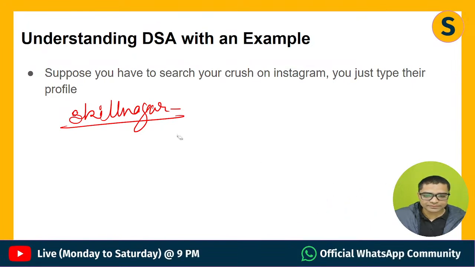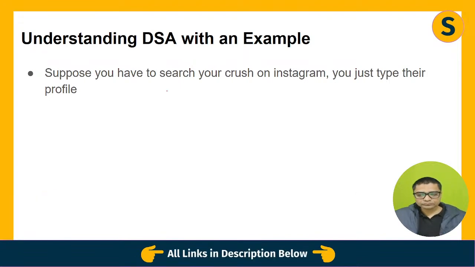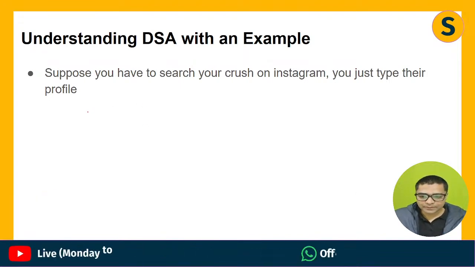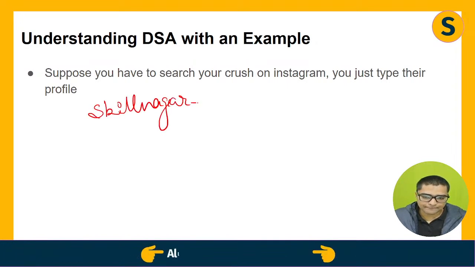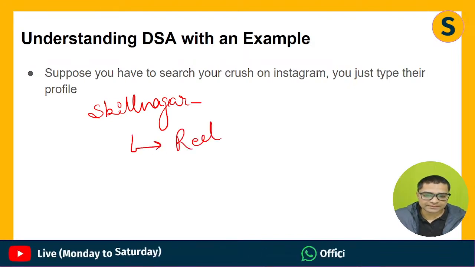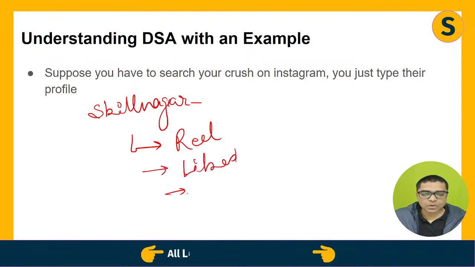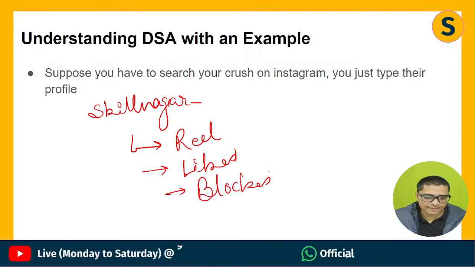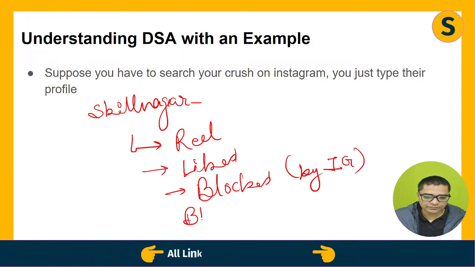Okay, so we will be using an algorithm to actually find out this data. I'll give you an example. Algorithm could be skillnagar. I want to search for skillnagar. Now, algorithm could be, did I watch the reels of skillnagar? Have I liked the content previously? Or is the user blocked by Instagram? User blocked by you?